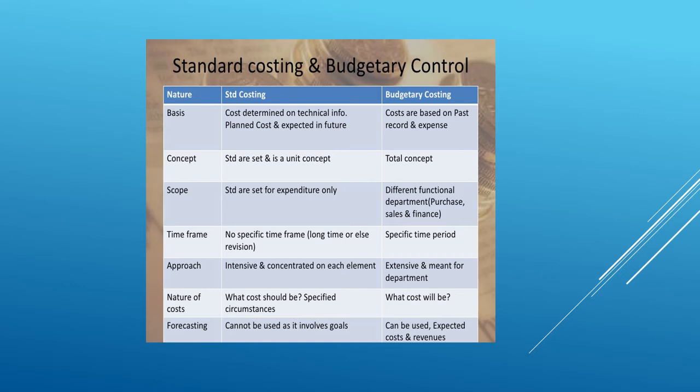The approach for standard costing is intensive and concentrated on each element, whereas budgetary is extensive and meant for the department. The nature of cost: in standard costing, what the cost should be under specified circumstances is assigned, whereas in budgetary it is what will be.